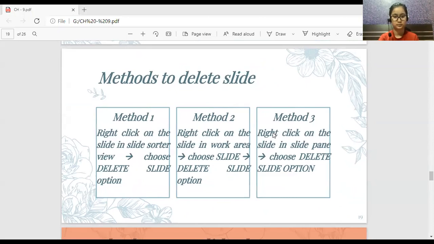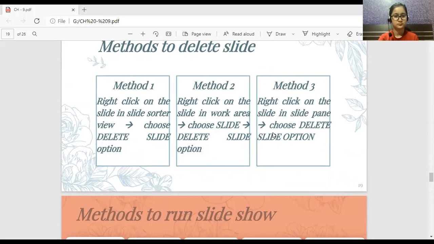Methods to delete the slide. So first method, right click on the slide in the slide sorter view and choose delete slide option. Yes, Keshav. Second method, right click on the slide in the work area, choose slide. Under the slide, the sub option is delete slide. Third method, in the slide pane, you have to right click on the slide, choose delete slide option. Take 1 minute to revise this. Be quick.